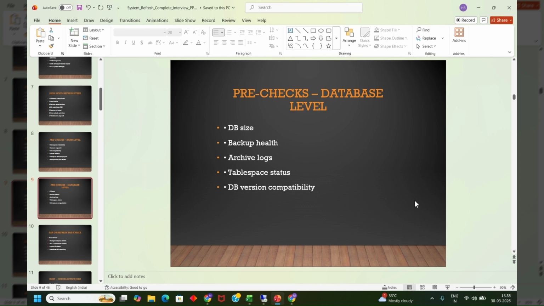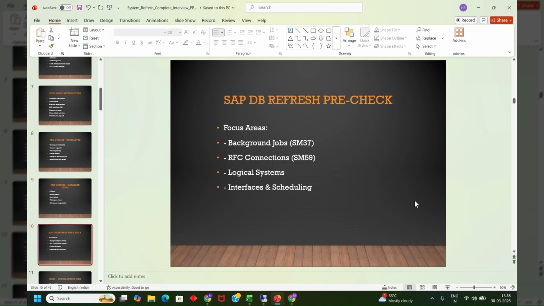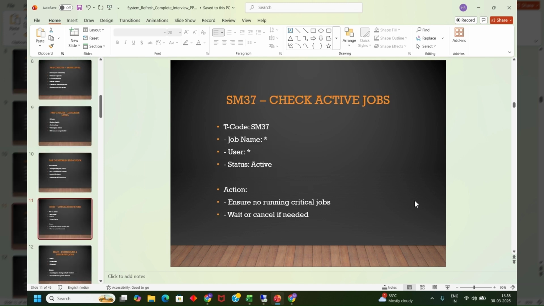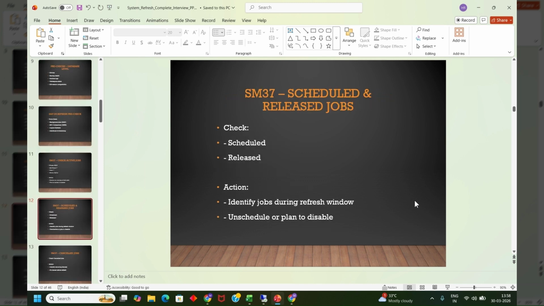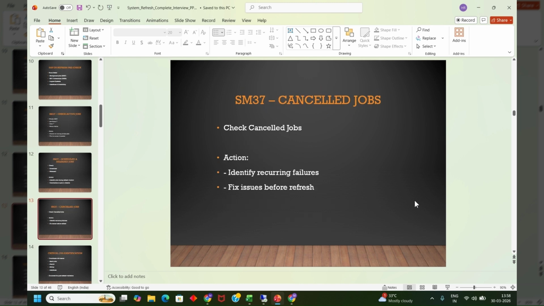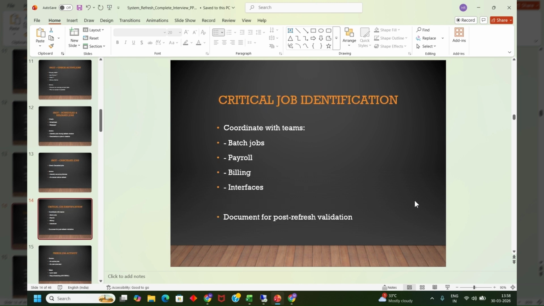Once these pre-checks are done, then we have already discussed SM59, pull request, check active jobs. I've already shown this. You can just take a screenshot of the screen if you find it useful or think that anything is getting stuck there.